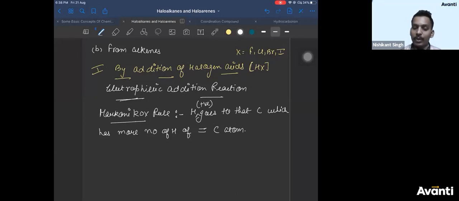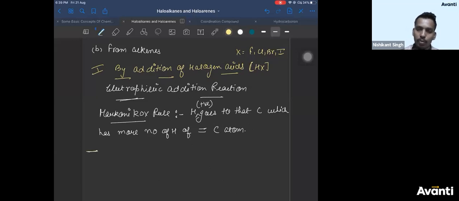Yes, Pranav. So the hydrogen will be added to that carbon of the double bond which has more number of hydrogen atoms. This is what the rule says. Okay? Now I told you, in hydrocarbons, the Markovnikov rule is not that important if you understand the stability of carbocation. That is a very important factor. Let us see how the reaction occurs. First, I'll apply the Markovnikov rule, draw the product, then I'll tell you how it happens.